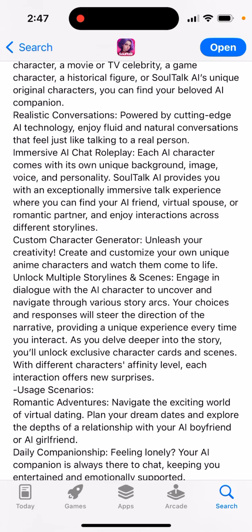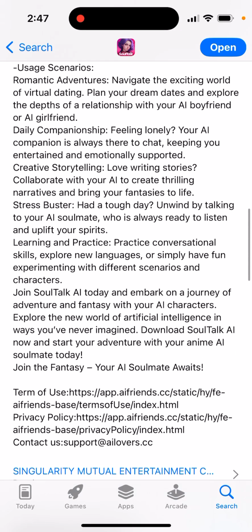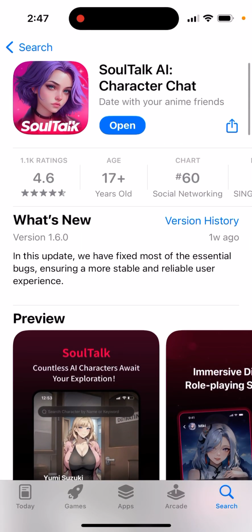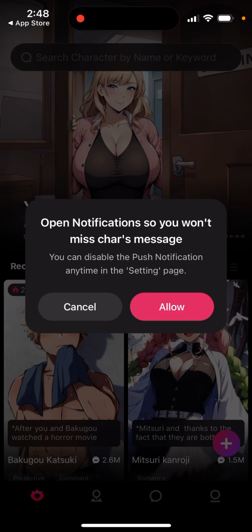Powered by cutting edge AI technology and models, create custom characters, romantic adventures, daily companionship, and all of that. So there are so many apps like that right now in the app store. There are some leader apps like Character AI, like Toki AI or Chai app, and there are a bunch of alternative apps. There are probably like 10 new apps every day in this area. Everyone is just competing with each other.